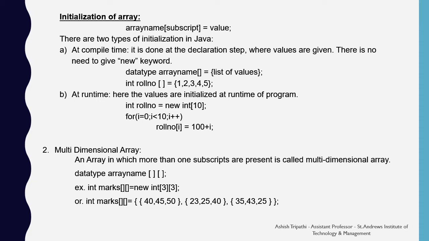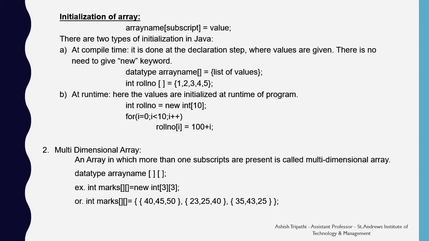Here you can see a for loop starting from index 0 and ending at index 9, and each subscript of the roll number array will be assigned a value whose base is 100 followed by the i-th value.